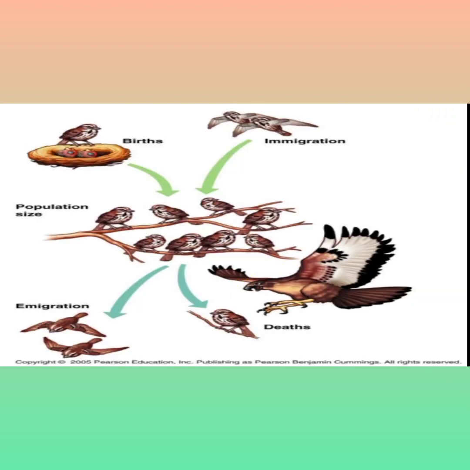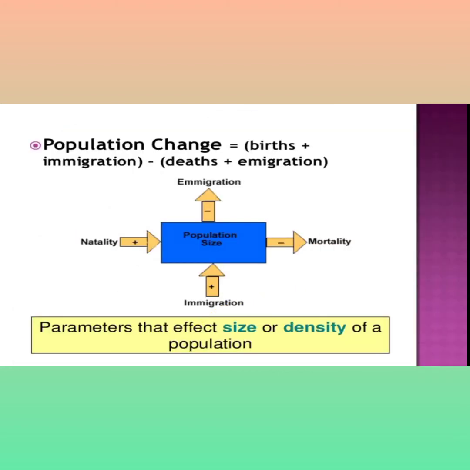Let's see, in a population: death rate, emigration, then birth rate, immigration. Those are the processes which affect the population size.